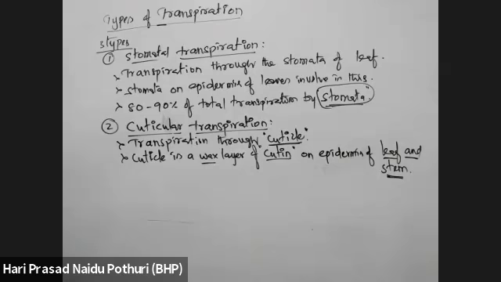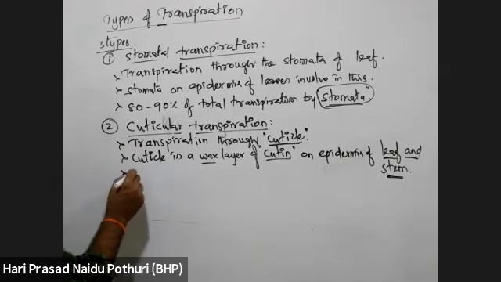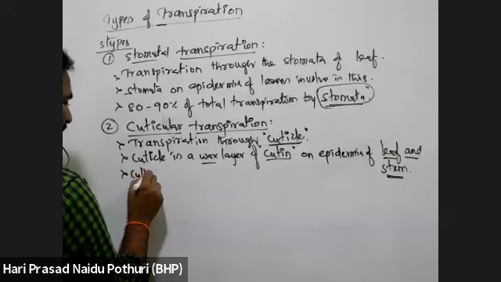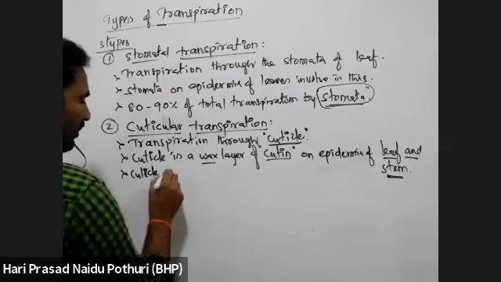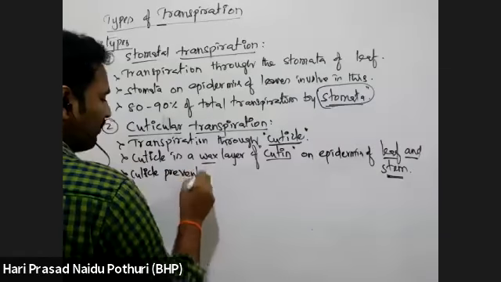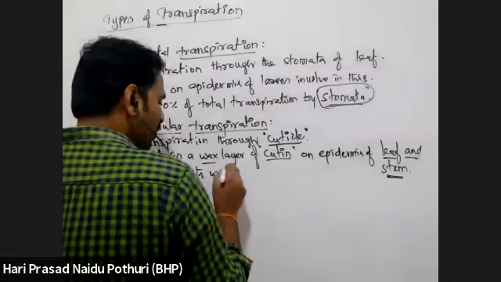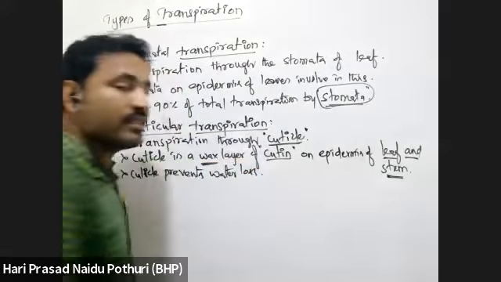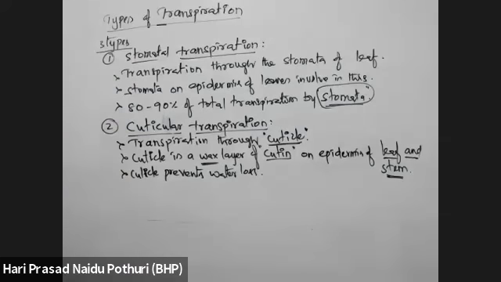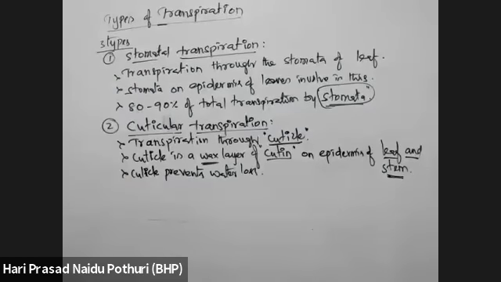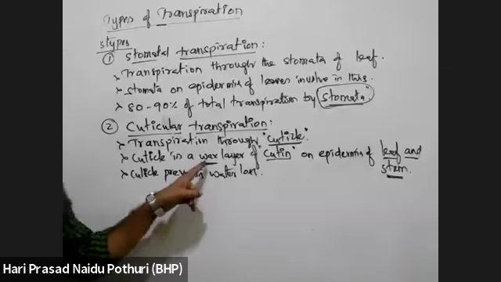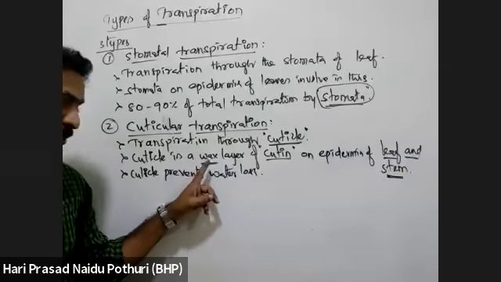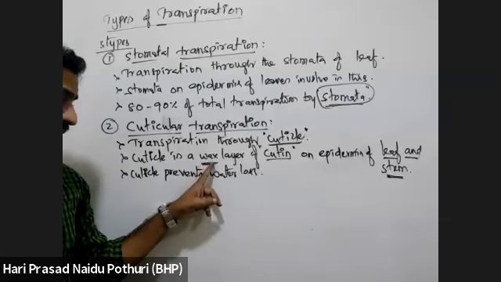Normally, the cuticle actually prevents water loss, because the cuticle is a waxy, water repellent layer. As it is water repellent and impermeable to water, hydrophobic in nature, it prevents water loss.